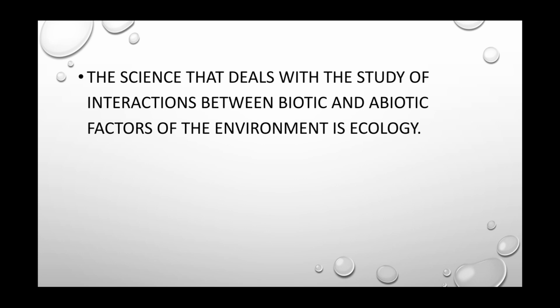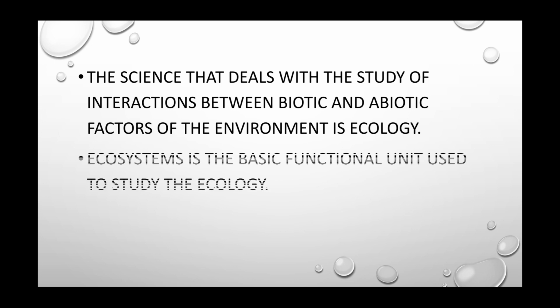Now, the science that deals with the study of interactions between biotic and abiotic factors of the environment is called ecology. What is it? The science that deals with the study of interactions between biotic and abiotic factors of the environment is called ecology. Ecosystem is the basic functional unit used to study ecology.